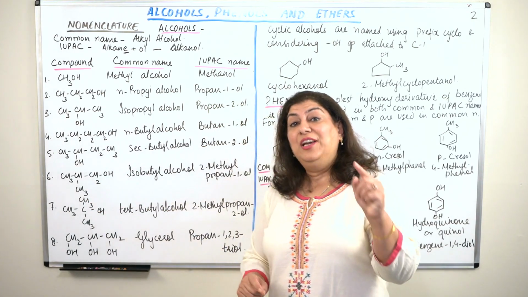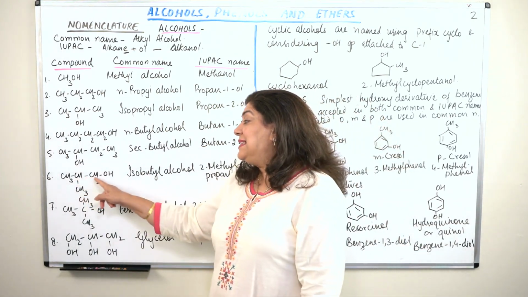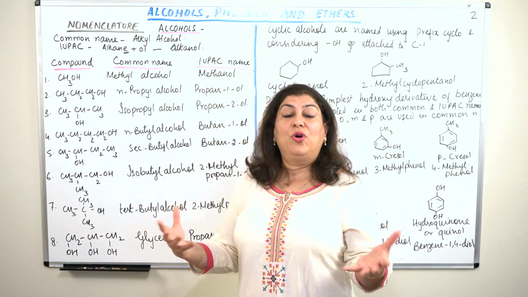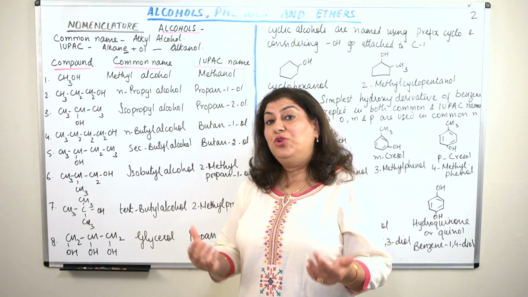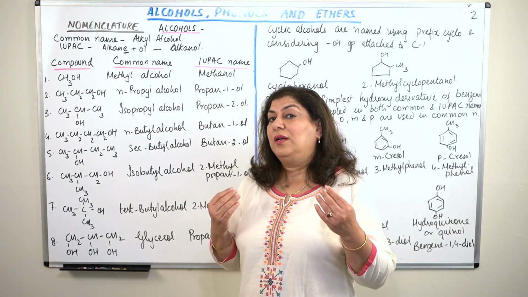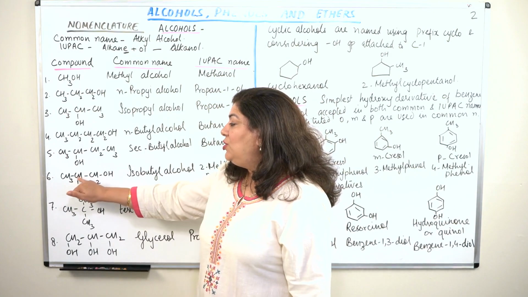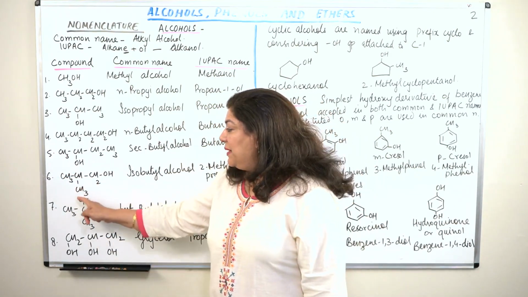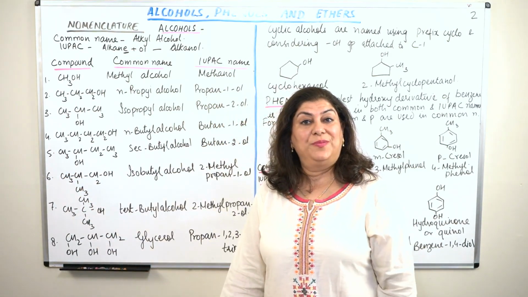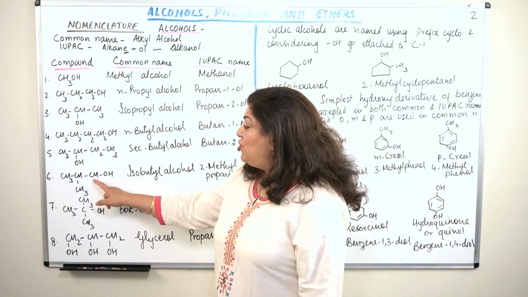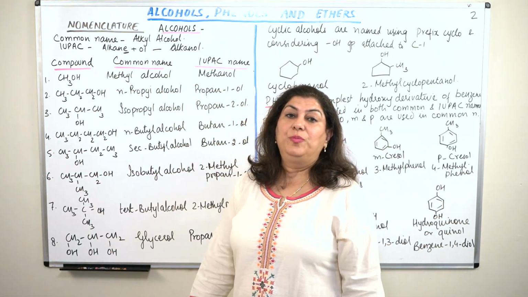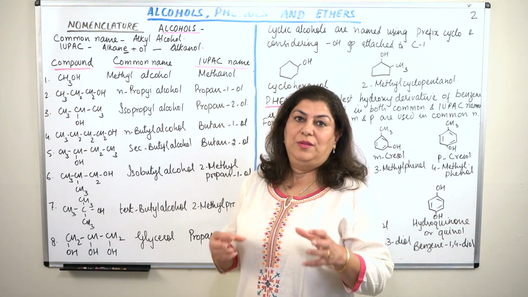But in IUPAC nomenclature, this is not a butane at all, because the longest chain here would consist of 3 carbons, and this methyl group is only a branch. We always choose the carbon which has the functional group to be a member of the main chain.